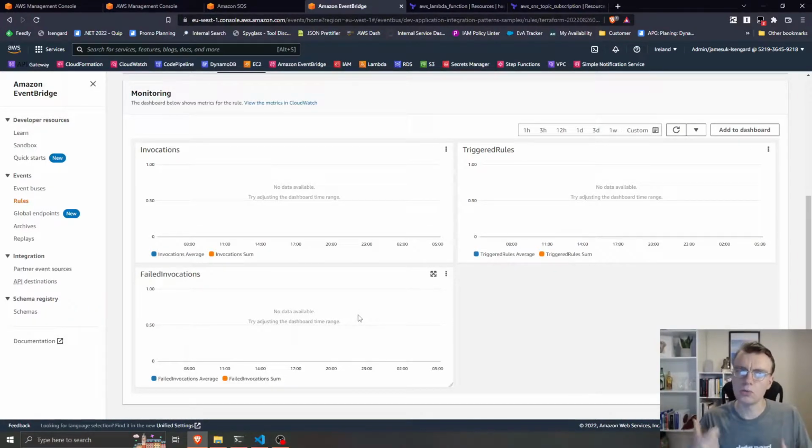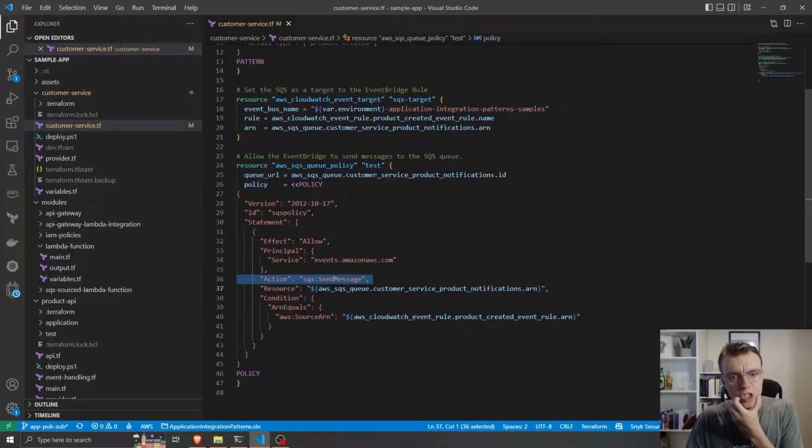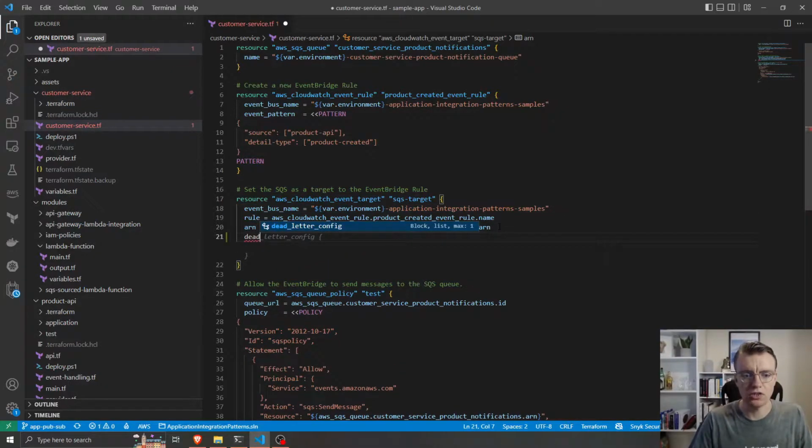So what can we do to handle this and prevent this? Well, that's where dead letter queues or dead letter channels come in. And this is where we can tell any of these integrations what to do with problematic messages. So if I come back to here now and actually put my SQS policy back to how it was, under this CloudWatch event target, this SQS target, there's configuration for dead letter config.